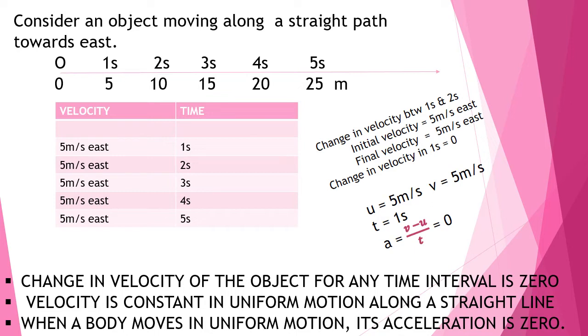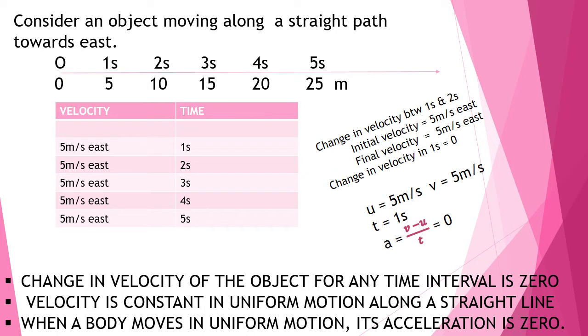So when we take the change, what is the change? 5 minus 5, it is 0. And suppose we want to calculate acceleration here. Acceleration is final velocity minus initial velocity by the time. So that is 5 minus 5 by time 1 second. That becomes again acceleration is